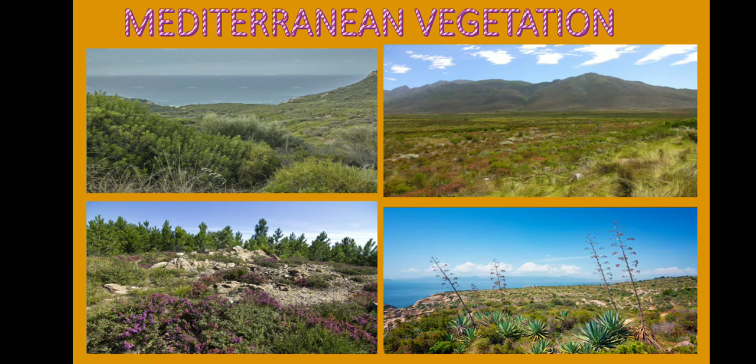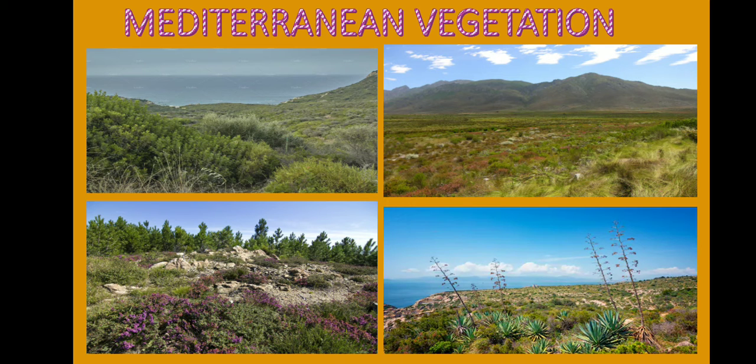Citrus fruits such as oranges, olives, grapes, and figs are grown here. The natural vegetation has been removed so that people can cultivate what they want to. Much wildlife is not found in these regions.